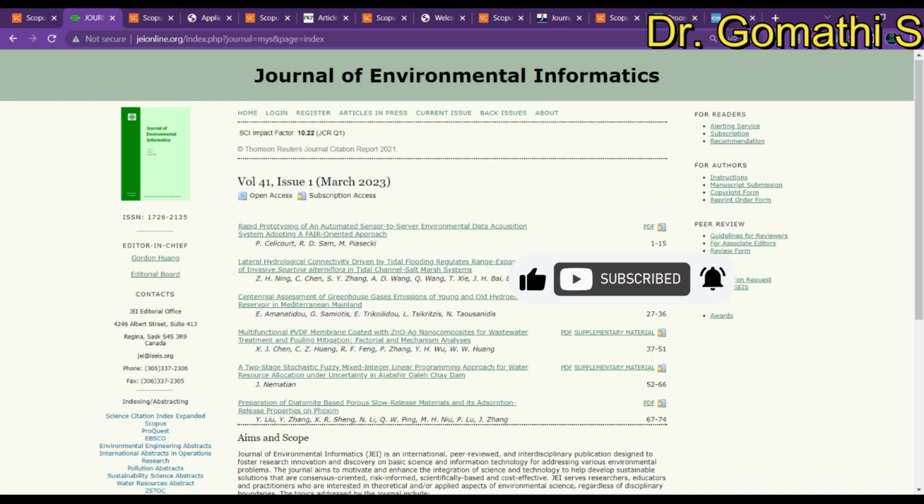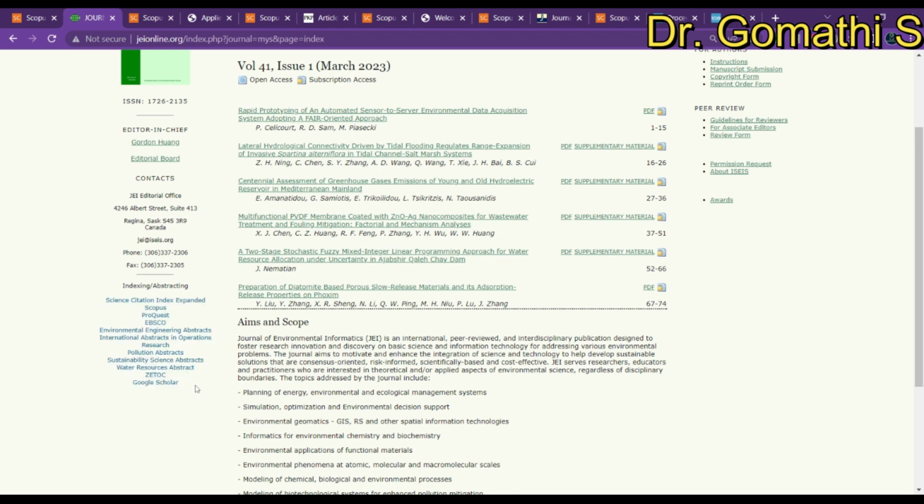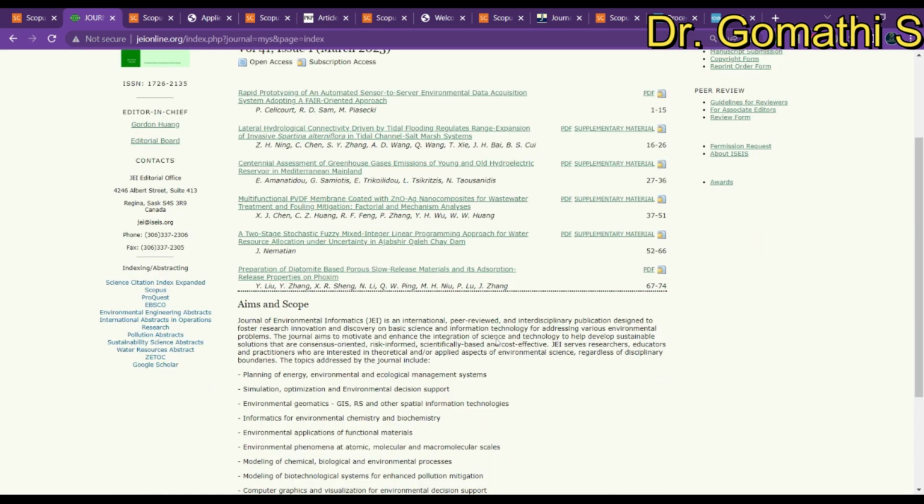Other than this, this is the indexing of the journal, where they have indexed. It is there in Scopus, and also in SCIE. Got it. So now we have to check for the price.